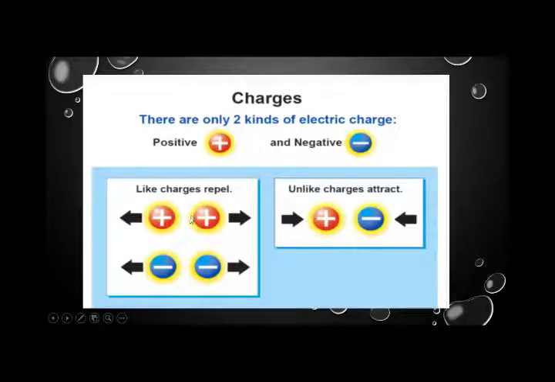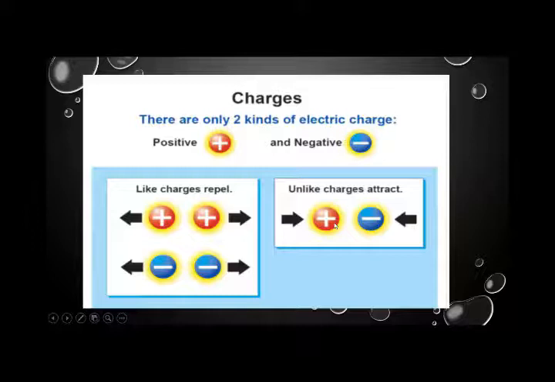In a magnet we have observed that two similar poles repel each other, meaning a north pole and a north pole when brought in contact will repel each other. Similarly, like charges will also repel each other. When two positive charges come close to each other, they will repel each other, and when two negative charged particles come close to each other, they also repel.